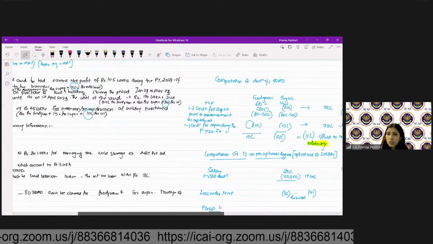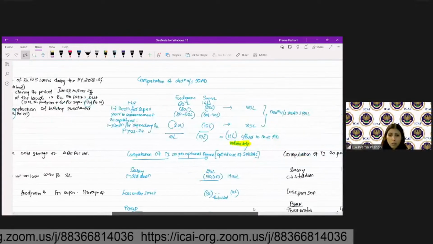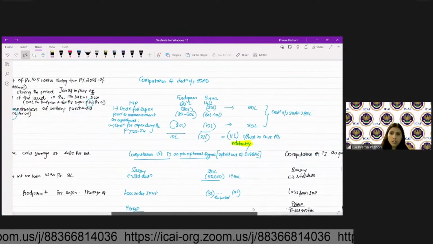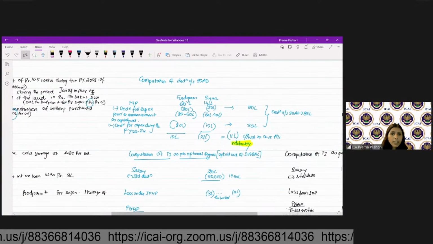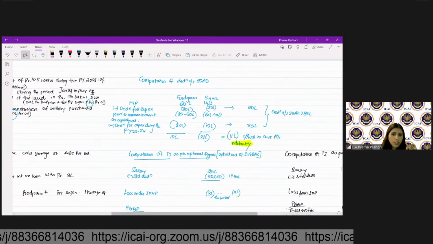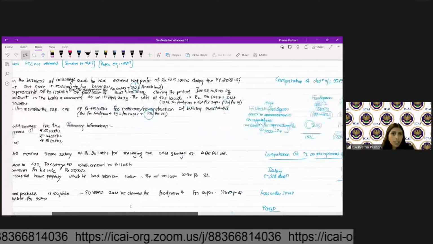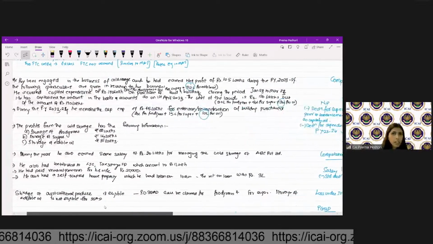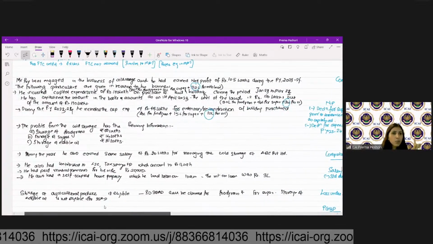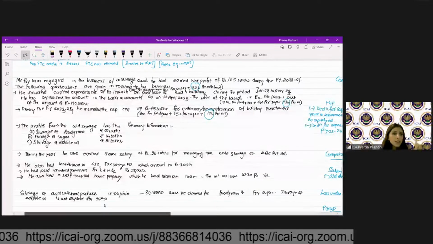Isn't it? So here, no, sorry, not edible oil, the food grains and sugar. So here what we will do is we'll take the net profit which is available to us, which is 60 lakh and 14 lakh specifically, which is there for different businesses. So the 105 lakh is the total net profit, but they have given us the breakup.